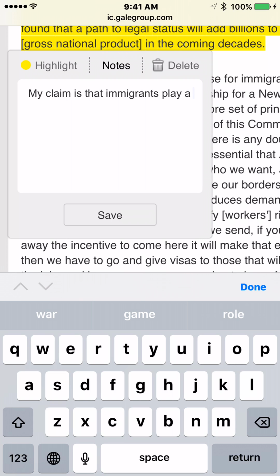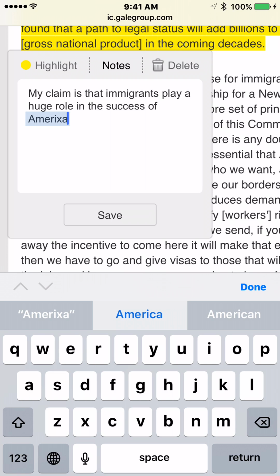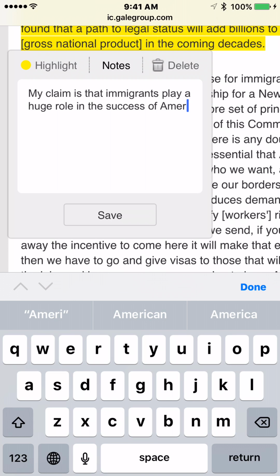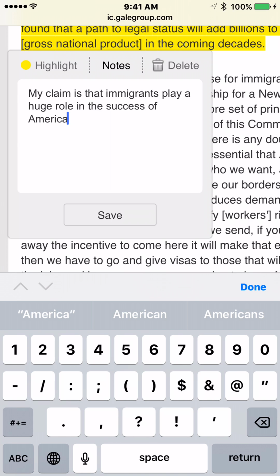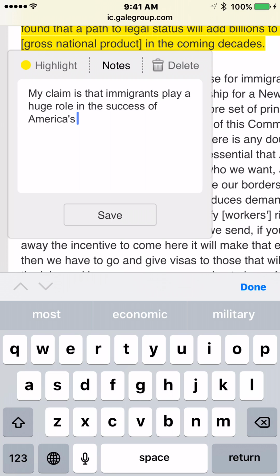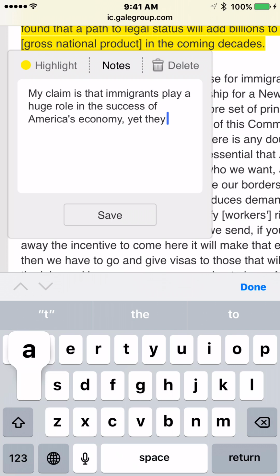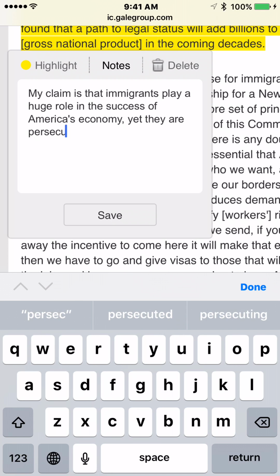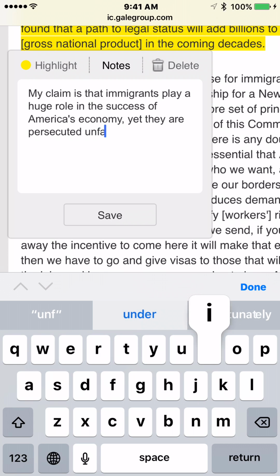Immigrants play a huge role in the success of America's economy, yet they are persecuted unfairly.